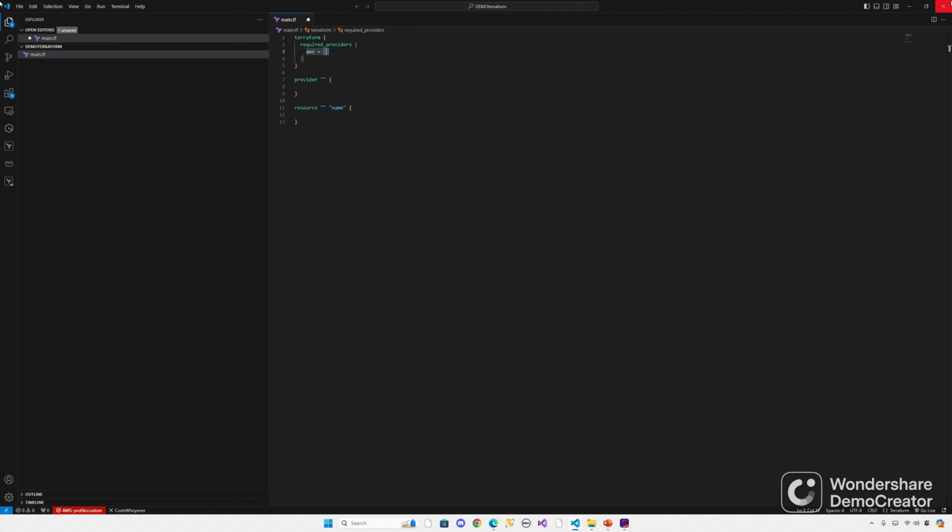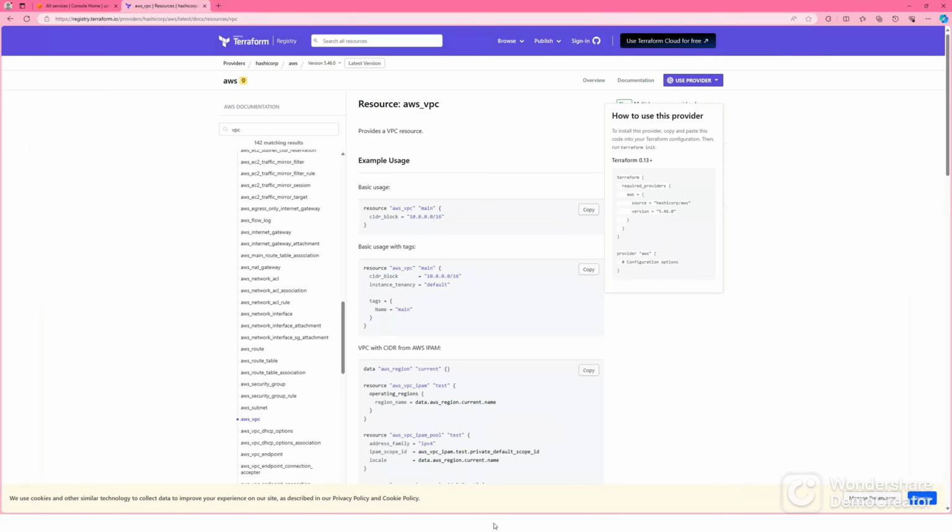Cool. So let's give AWS detail. In this one, we need source and version. Control and space will give you the version. These 2 values we need to get from documentation. The source will be hashicorp/aws, and the version is 5.46.0.